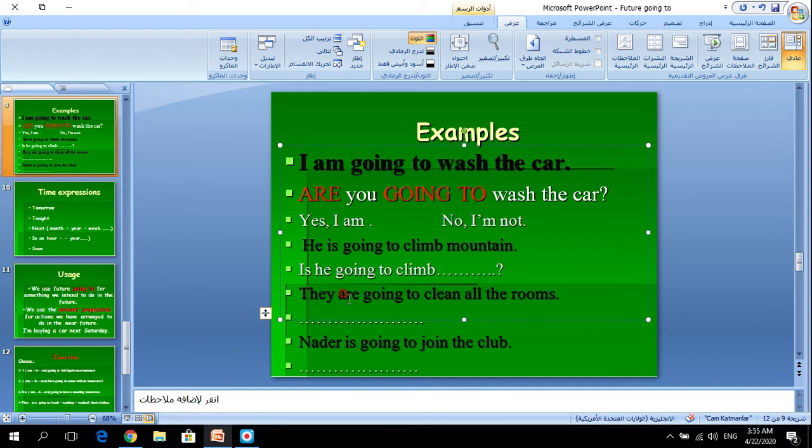The next example, they are going to clean all the rooms. Yes, just they are, switch it into are they. The question will be, are they going to clean all the rooms? This is a question form. When you answer this question, you can say yes, they are, or no, they aren't.